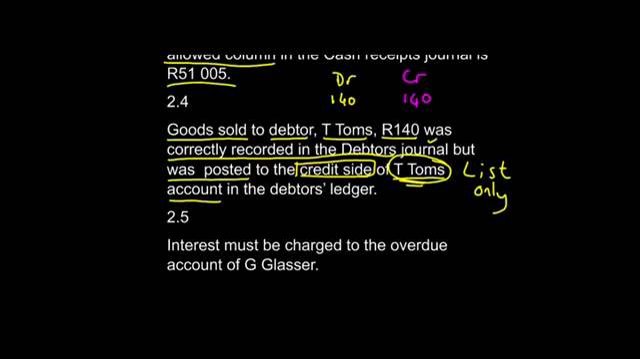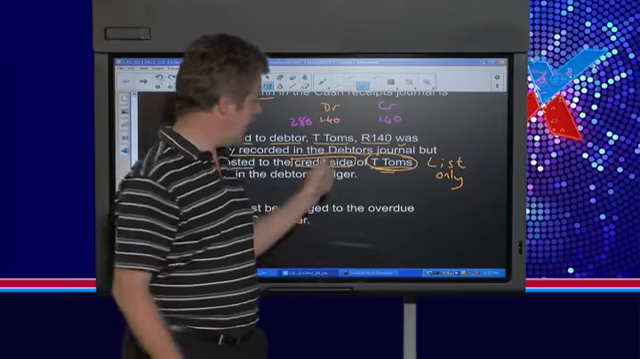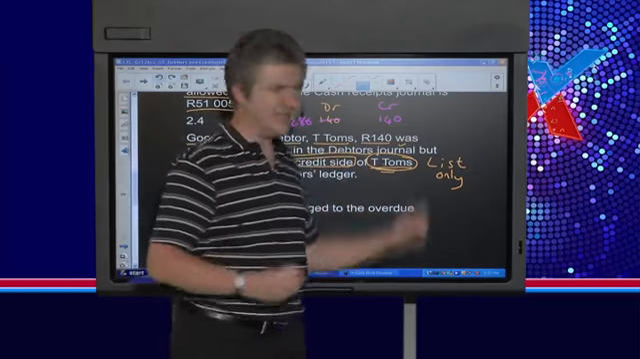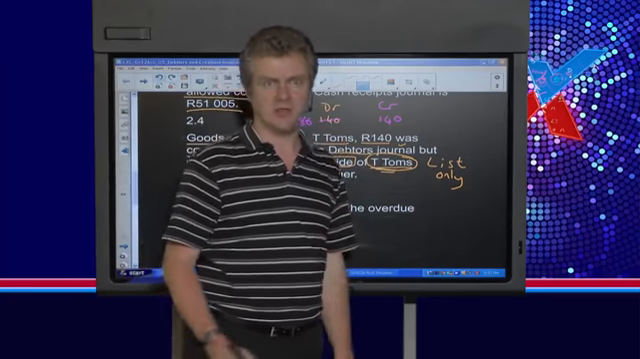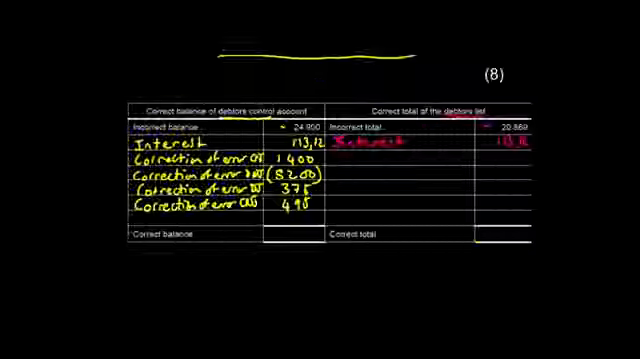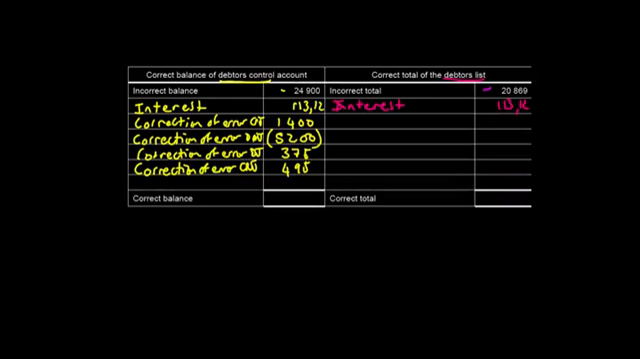So to fix the error, we firstly need to cancel the incorrect credit and put the correct debit in. So we're actually going to put 280 Rand on the debit side of his individual account because the first 140 cancels out the wrong amount and the second 140 is the entry we should originally have made. And again, because we're dealing with the individual account and it affects the list only, we're not going to make any entry in the debtor's control account in the general ledger. So if we go back to our information here, we need to put 280 Rand needs to be added to this account, and we can also call it a correction of an error.